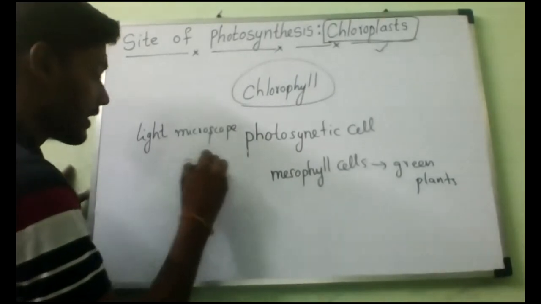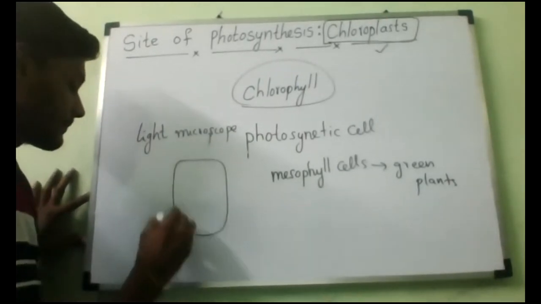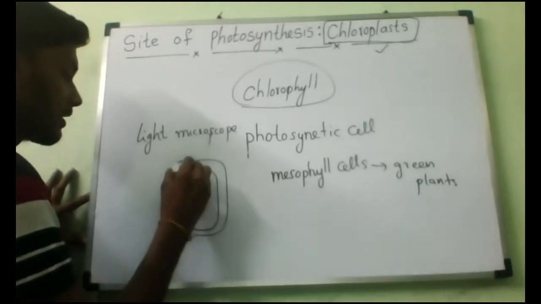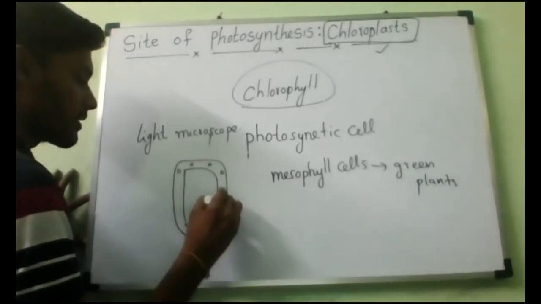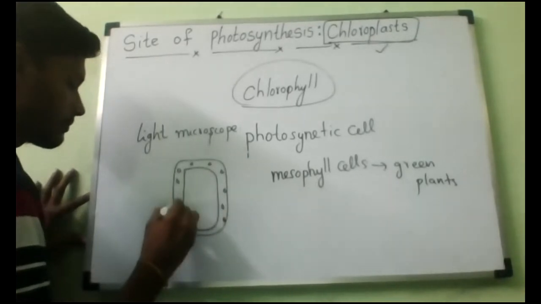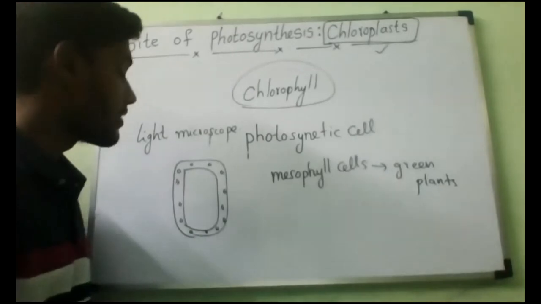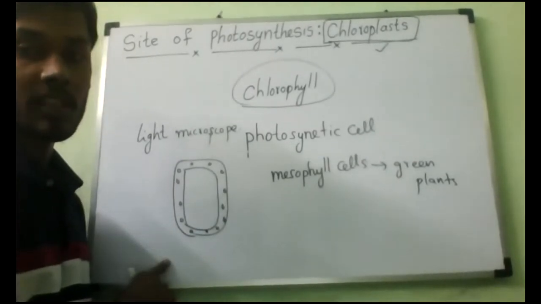They will look like this. Here we can observe the chloroplasts, which are present in the photosynthetic cells.